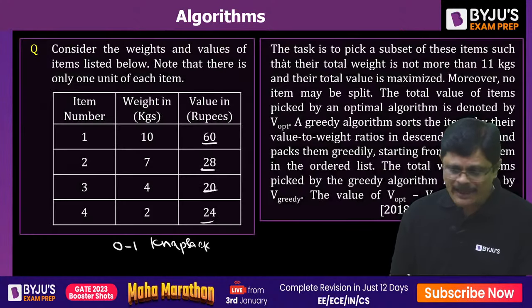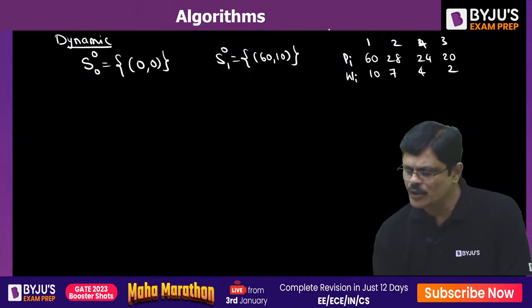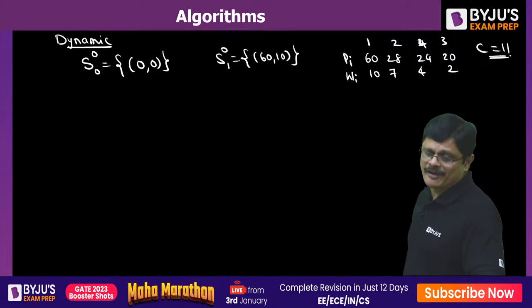And here the total capacity is given. Total capacity is 11 grams. That is also very important. We should note the total capacity, 11, because we should not go beyond that value.